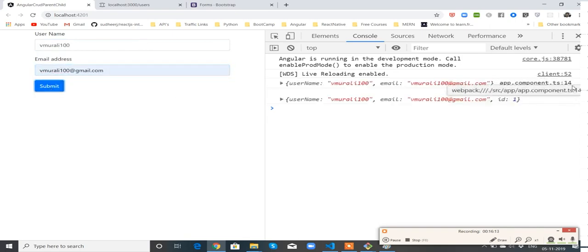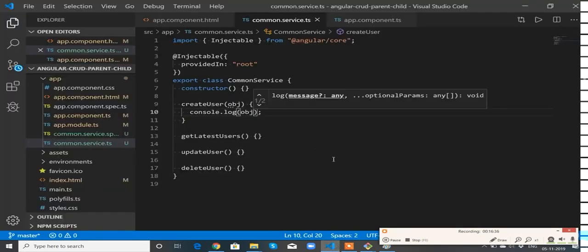So one is from the app component, the other one is from the service. I have captured the value from the parent component, that means from the app component. Then I have created a service. Inside that service, I have created a method called createUser. So my data came up to the service layer. Now from here, I need to send it to the server.